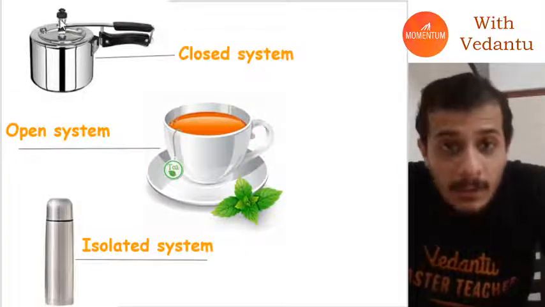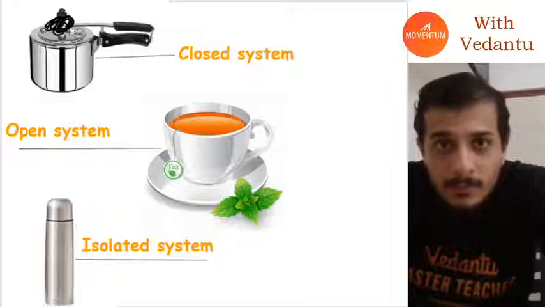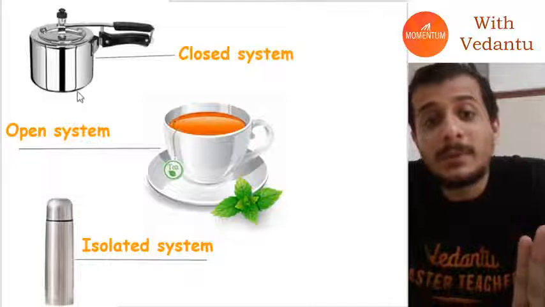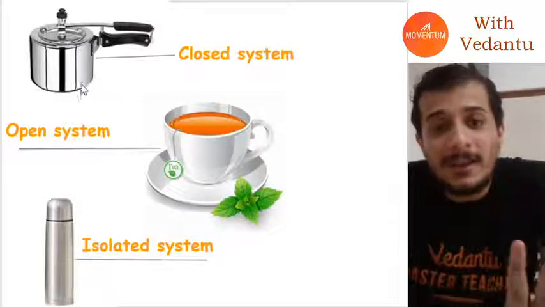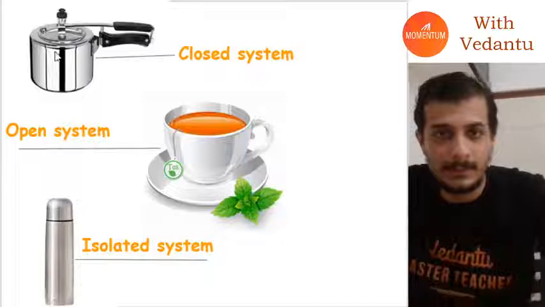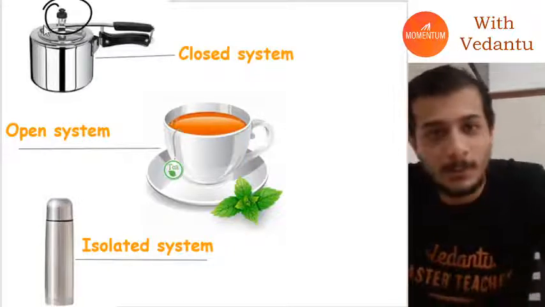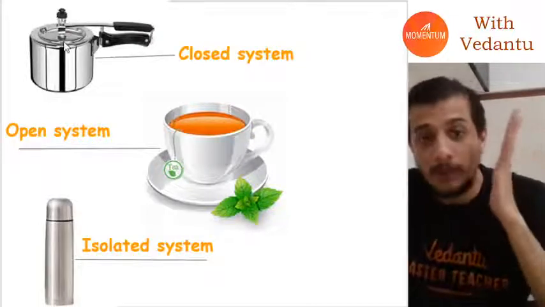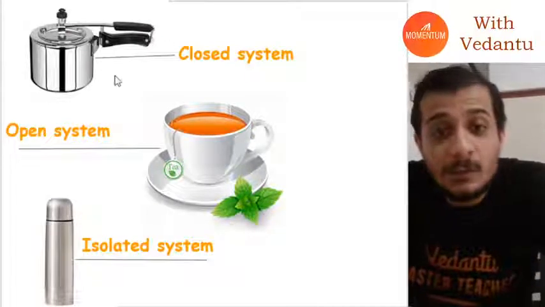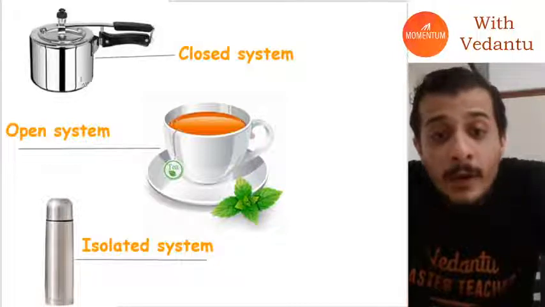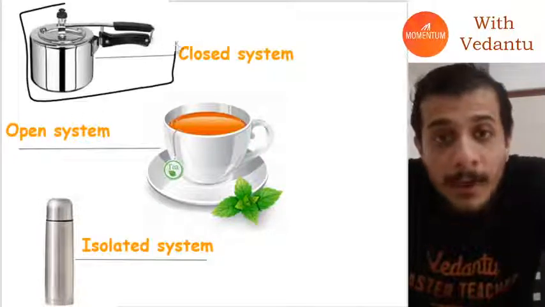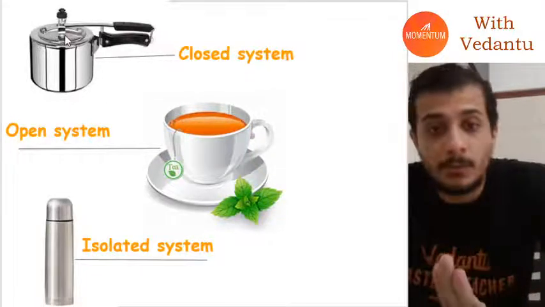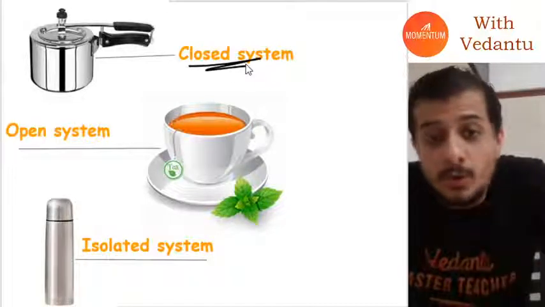And this is a cooker. Let's assume that there is no lid here, or assume there is a lid. This cooker can be considered a closed system, because as long as the lid, the top part of this, I don't know what you guys call it, doesn't go up and the water vapor doesn't go out of the cooker, I can say that this is a closed system. Only heat can go in and out of this system. No matter is coming out. Such a system is called a closed system.